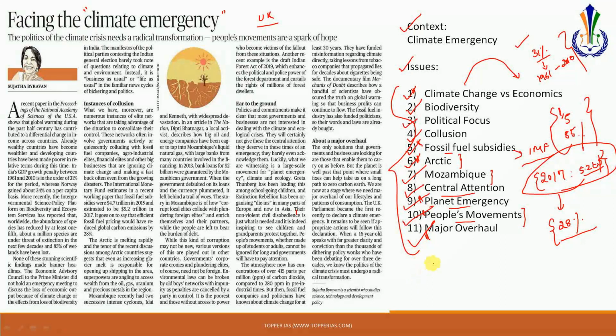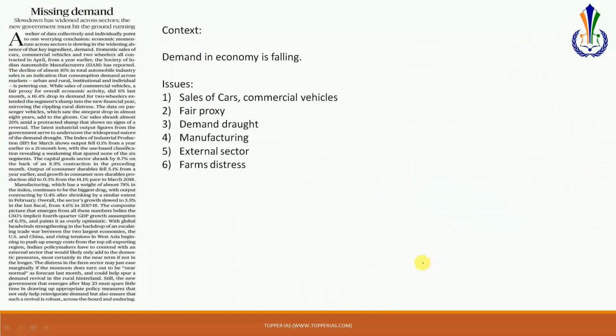So that's about this particular article. Coming to the next article, missing demand. The context here is with regard to the demand in the economy that is falling. This article is again a seasonal article. I have always said these articles are not important per se, because this is a trend that will change automatically, but to some degree you can refer to this trend as an example in your answers. Otherwise, a direct question on these kinds of issues will not be expected in UPSC.